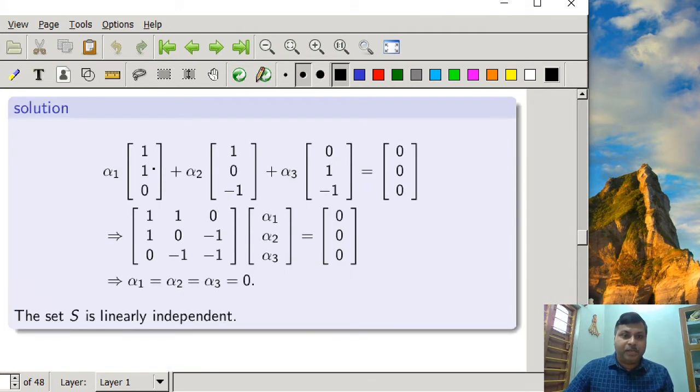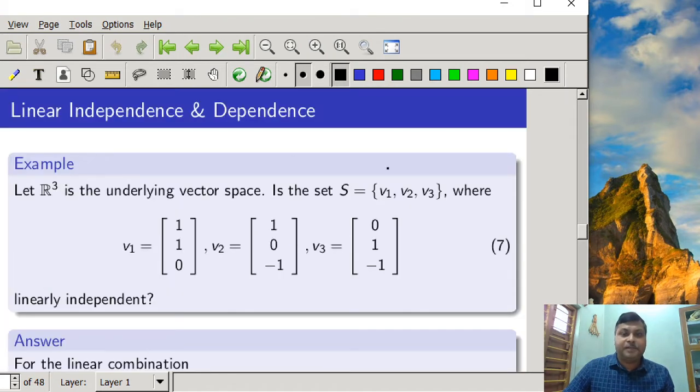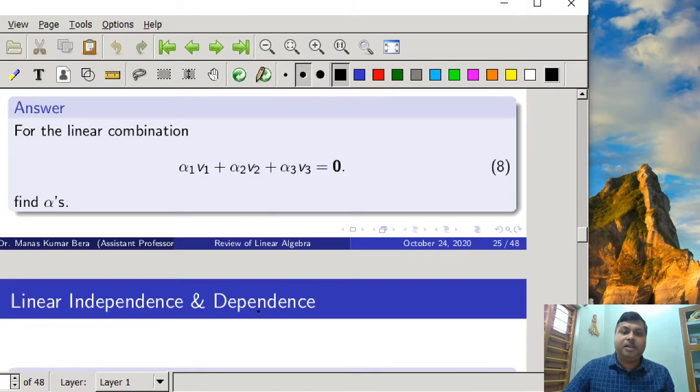So we have rewritten this equation in this way, that is, some matrix times alpha 1, alpha 2, alpha 3 is equal to 0. It is basically the solution of a set of linear equations, and you know how to solve it. If you solve it, we find that alpha 1, alpha 2, alpha 3 are all equal to 0. It means that the set S is linearly independent, that is, the vectors v1, v2, v3 are linearly independent.